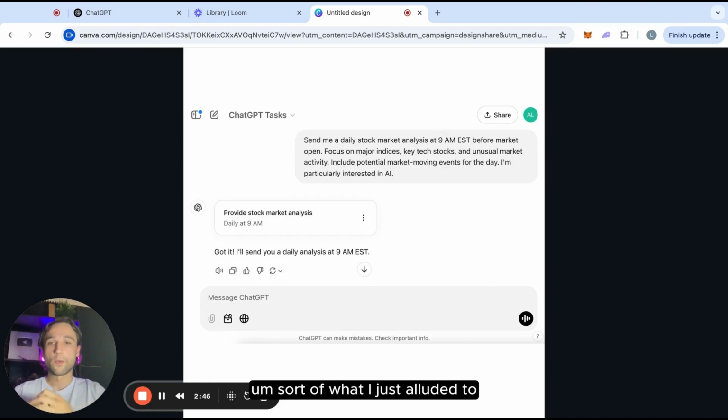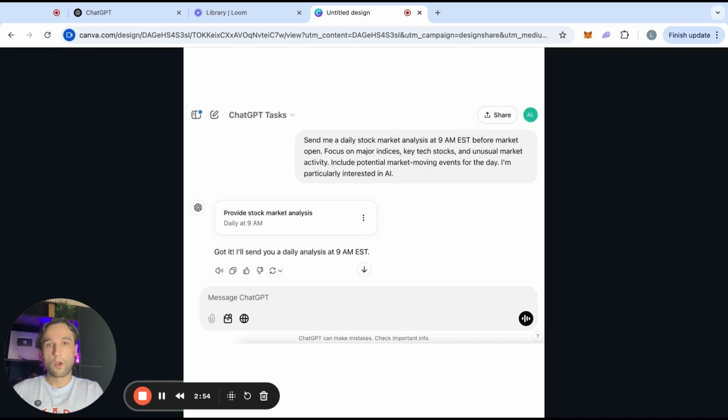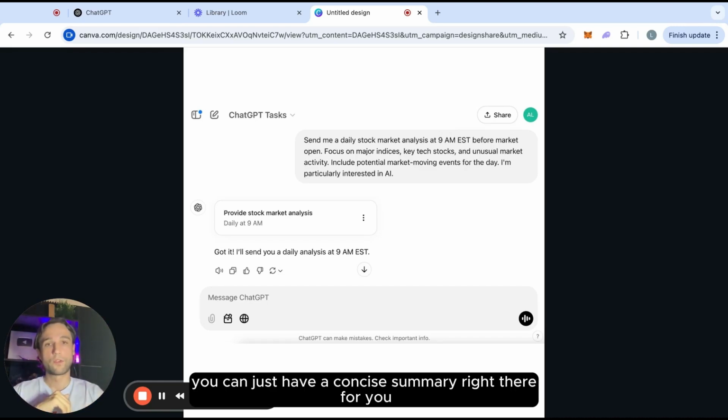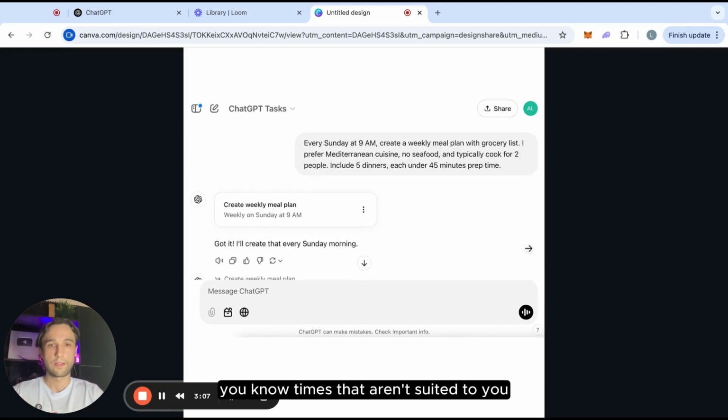Sort of what I just alluded to then. Here's another one. Send me a daily stock market analysis at 9 a.m. EST before the market opens. So this is super powerful. Once you're about to log on to the market and start trading, you can just have a concise summary right there for you every single morning. You don't have to rely on newsletters that may not be sent out, or sent out at times that aren't suited to you. You can just rely on this every single morning.